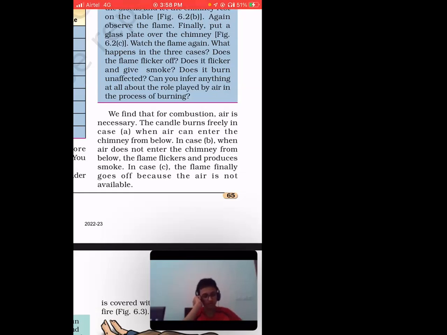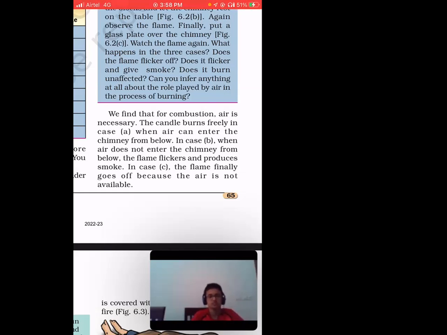Okay, understood. Lastly, the flame finally goes off because the air is not available. So lastly, what will happen? If that product is not getting oxygen, it will go off. The flame will completely go off. Like earlier, what was happening? It was flickering, right? Slowly it was flickering.